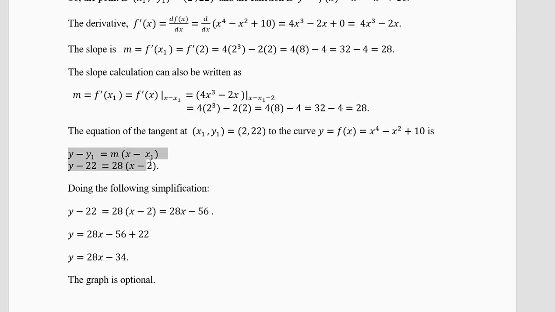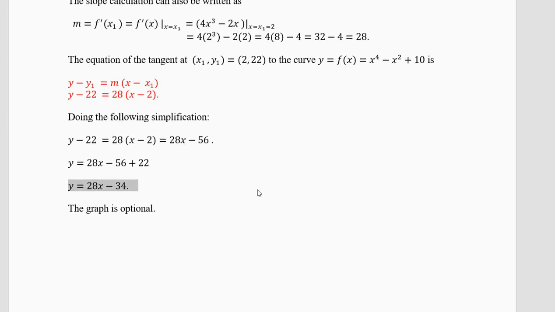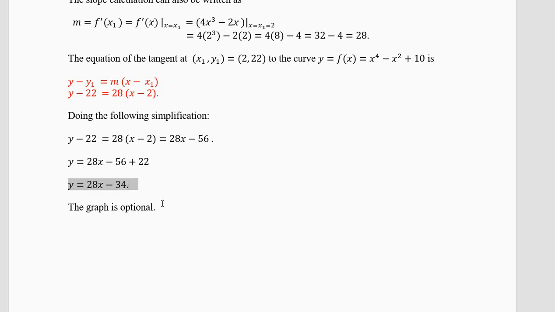y minus y1 equal to m into (x minus x1). You have to memorize this equation of the straight line, where m is the slope and (x1, y1) is the point. y minus 22, because y1 is 22 and x1 is 2, times (x minus 2) in brackets. You open this bracket, you will get 28x minus 56. Take this minus 22 to this side, it becomes plus 22. Minus 56 plus 22 is minus 34, 28x remains. So y equal to 28x minus 34. Now the tangent will cut in the negative part of the y-axis.